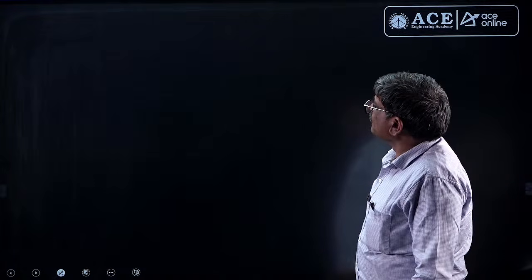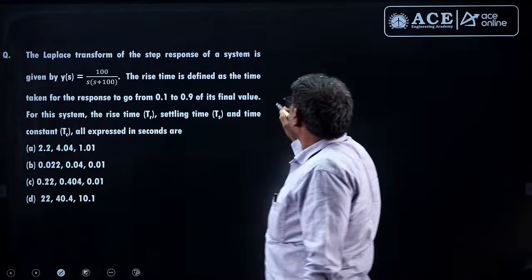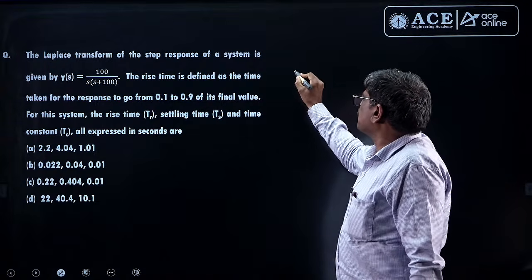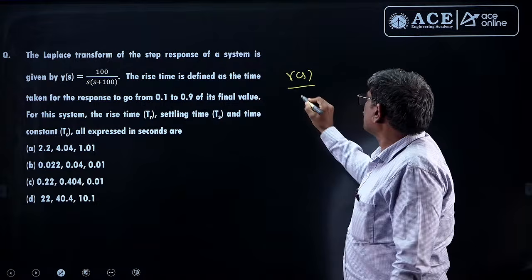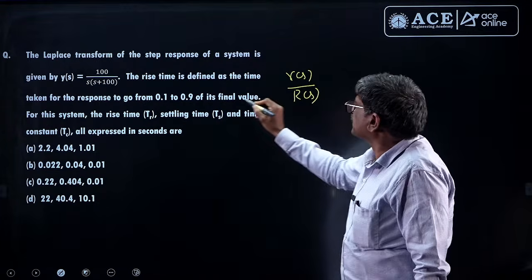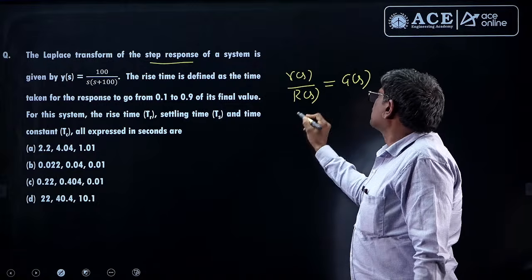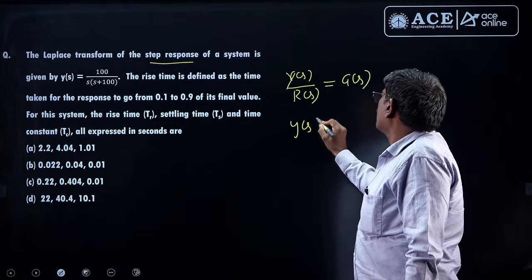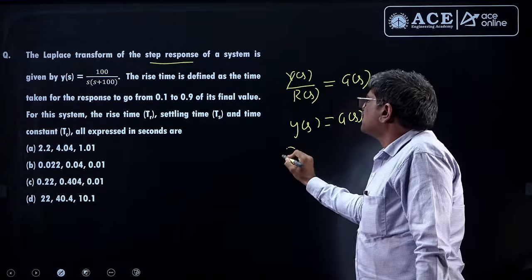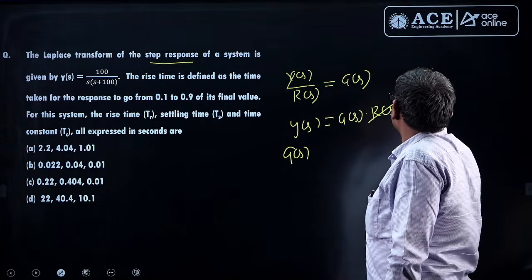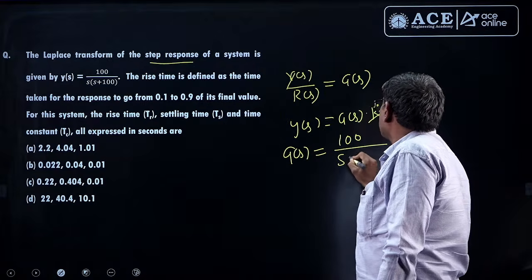Next one. The step response of the given transfer function is given. No feedback is mentioned, that means it is an open loop system. So the open loop transfer function is Y of s by R of s, where R of s is a step, equal to G of s. That means Y of s equals G of s into R of s. R of s is 1 by s. So G of s becomes 100 by s plus 100.